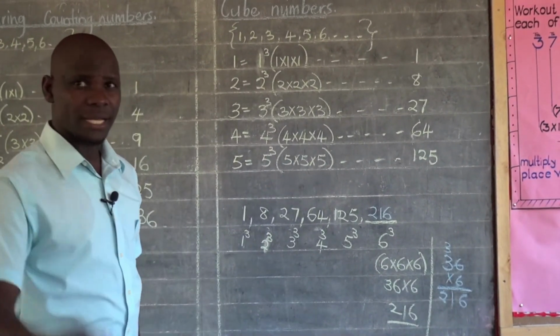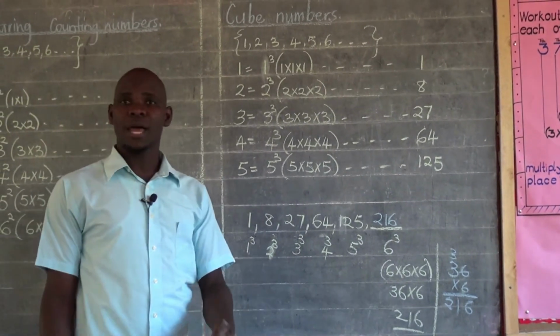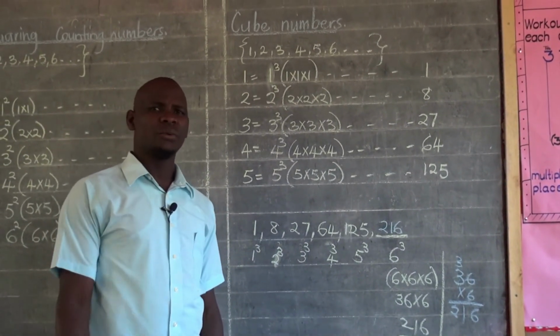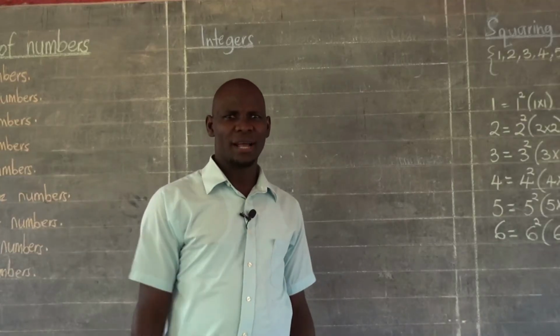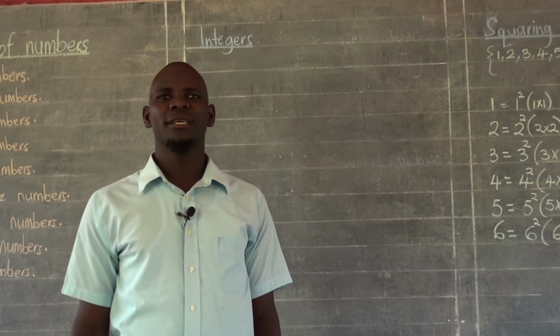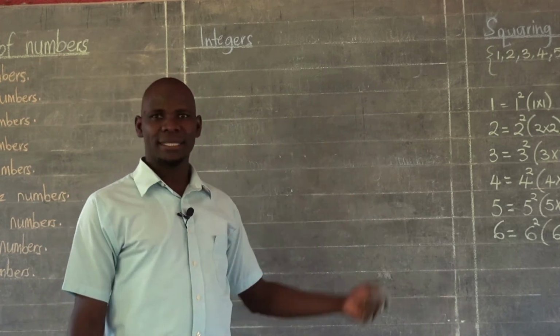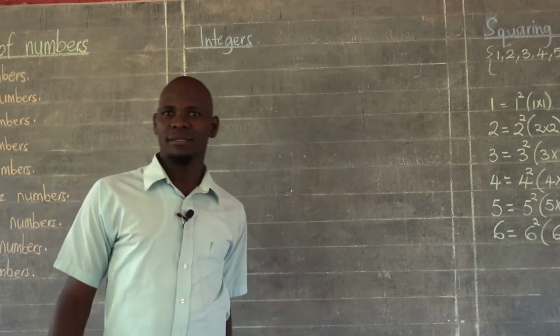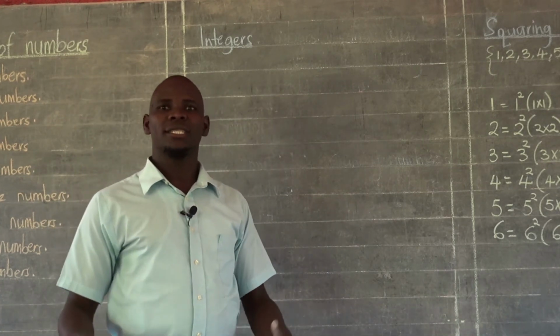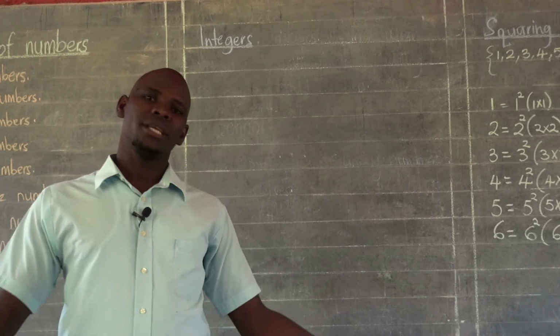I guess you've understood how to work with cube numbers. We are left with just one more type of numbers. Now that we are coming to the end of our lessons, we want to look at the last type of numbers, and that is integers. We want to understand what integers are and how they look.